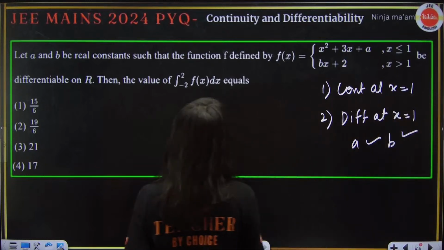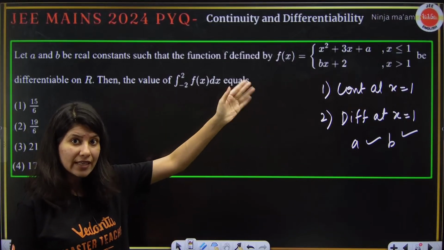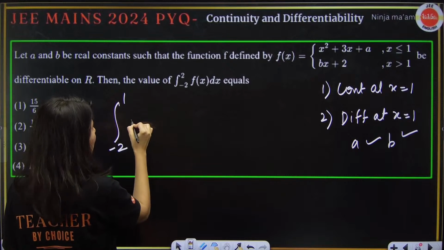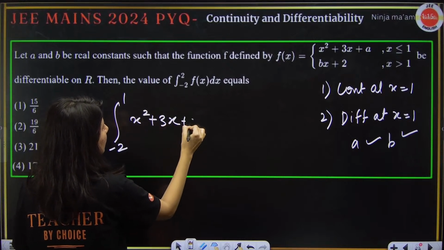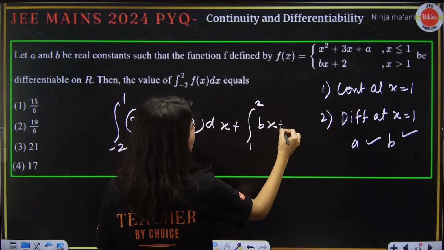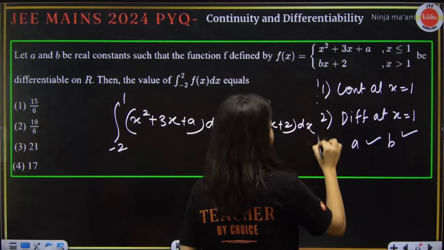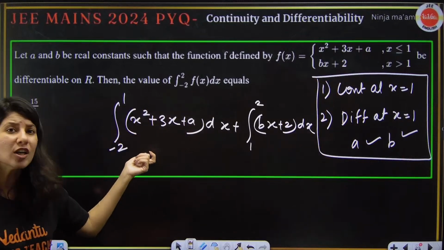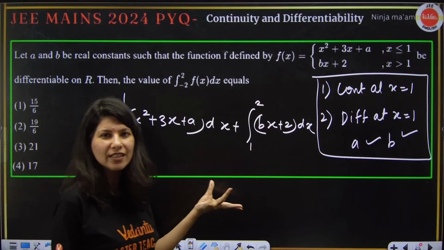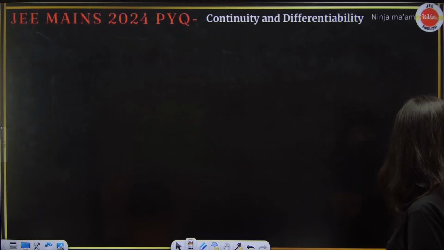Once you have the values of A and B, now that you have your function, x less than 1, x greater than 1. Now what you need is minus 2 to 2. So minus 2 to 1, you have to integrate this. Plus 1 to 2, you have to integrate bx plus 2. And b and a you will get from this. So the integration will not be a difficult task because this is a general polynomial integration, right? So not a very difficult integration. Yes, so this I am leaving up to you, DIY homework question.